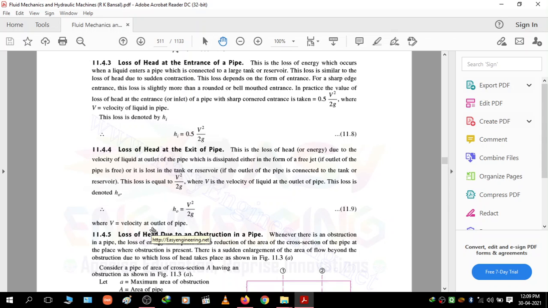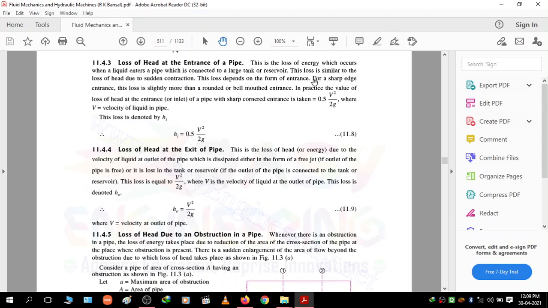So let's start with our next minor loss, that is loss of head at the entrance of a pipe. So this is a loss of energy which occurs when a liquid enters a pipe which is connected to a large tank or reservoir. So हा लॉस कधी अकर होतो, जेव्हा लिक्विड जे आहे ते पाईपमधून एखाद्या टँकमध्ये एंटर होतं, त्यावेळी हा लॉस ऑकर होतो.